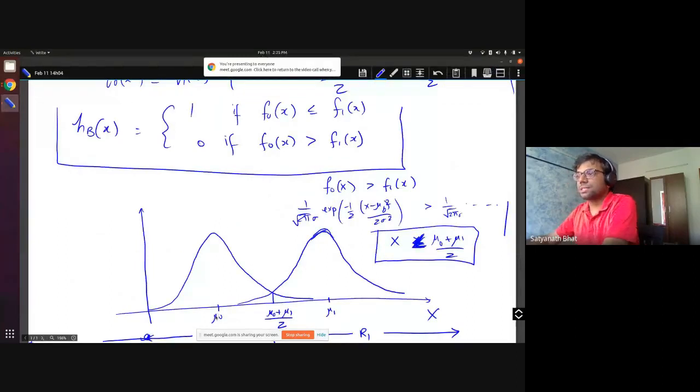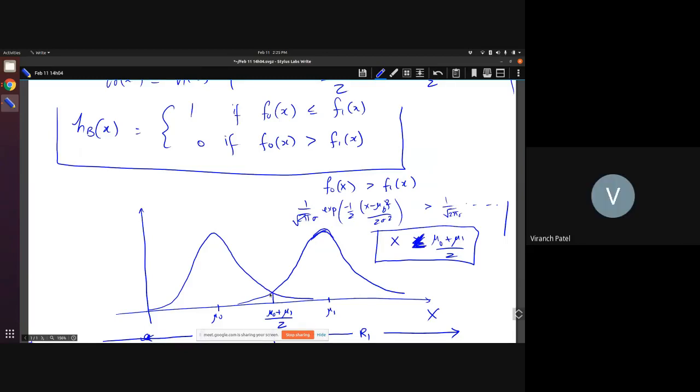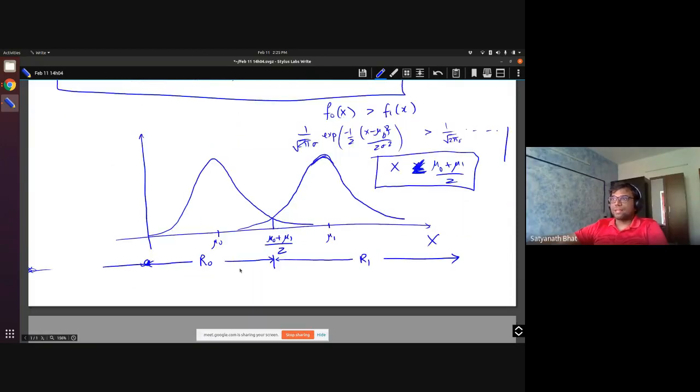One is centered at mu0, one is centered at mu1, so essentially there is a symmetry here. The point where the values are equal will be exactly the midpoint by symmetry. Does that make sense? Yes, sir. And this makes sense: this is a region where mostly the points are coming from 0, and this is a region where mostly the points are coming from 1.